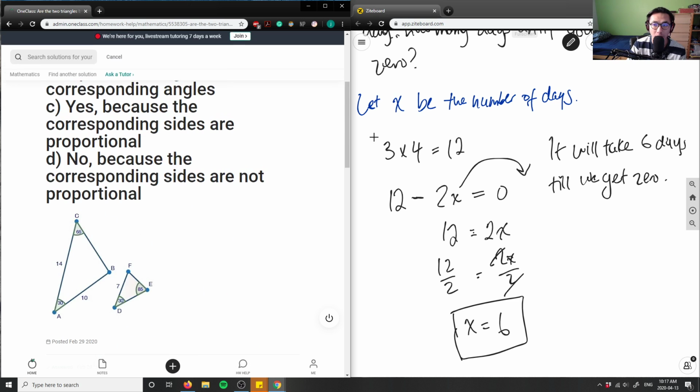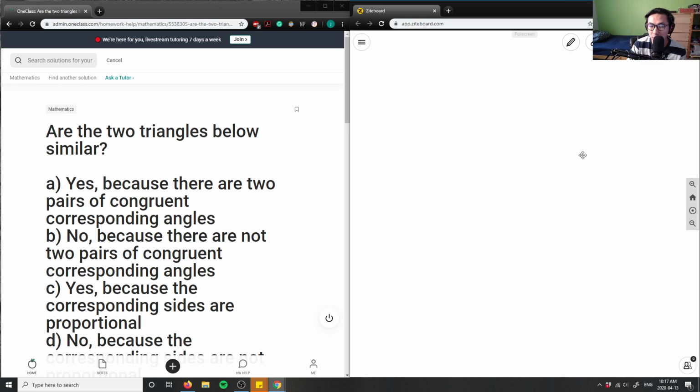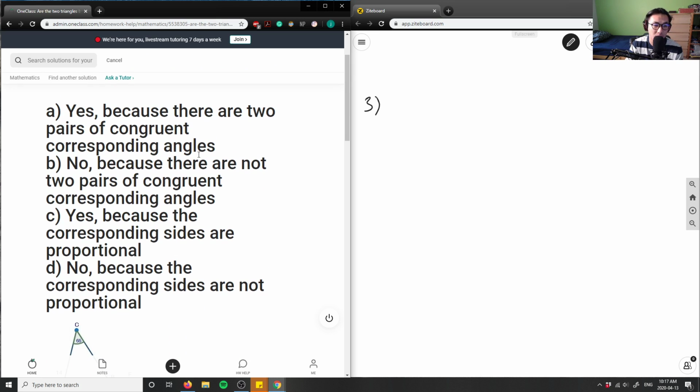Okay, so this is a really big one. I don't know why, but I think it's a formatting issue. So this is number 3. It says, are the 2 triangles below similar? And it's multiple choice, right? A is yes, because there are 2 pairs of congruent corresponding angles. B is no, because there are not 2 pairs of congruent corresponding angles. C, yes, because corresponding sides are proportional. D, no, because the corresponding sides are not proportional.